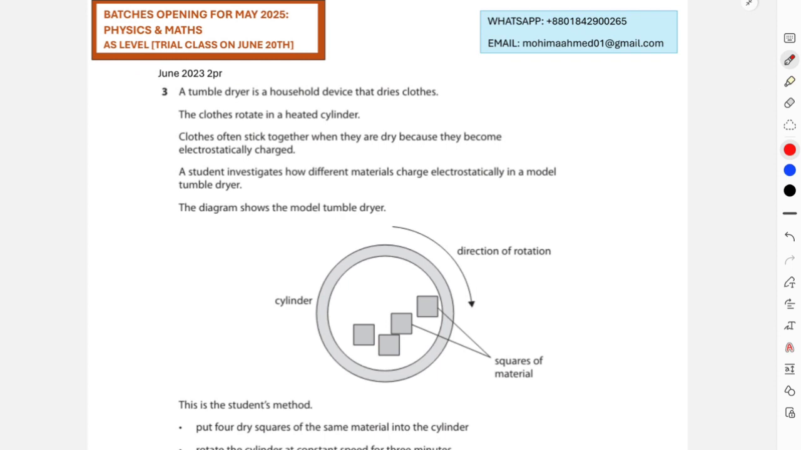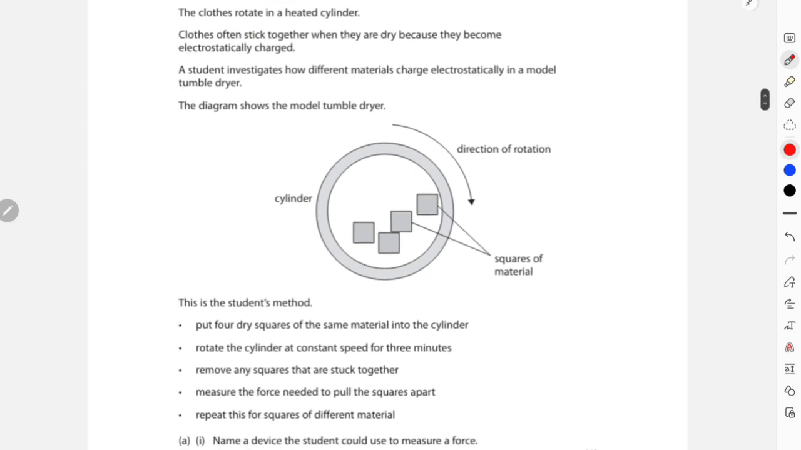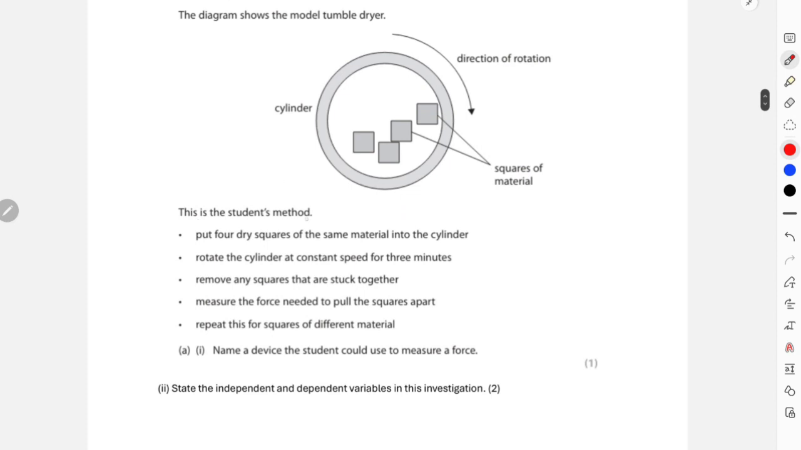A tumble dryer is a household device that dries clothes, and the clothes rotate in a heated cylinder. The clothes often stick together when they are dry because they become electrostatically charged, and the student investigates how different materials charge electrostatically in a model tumble dryer. The diagram shows the model tumble dryer. This is the cylinder and this is the direction of rotation, clockwise, and the squares over here are squares of material.